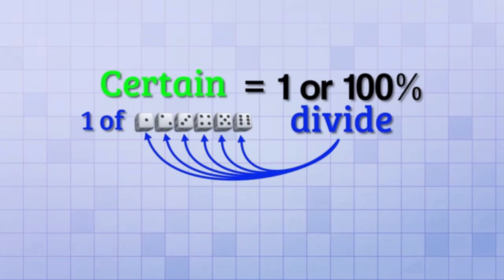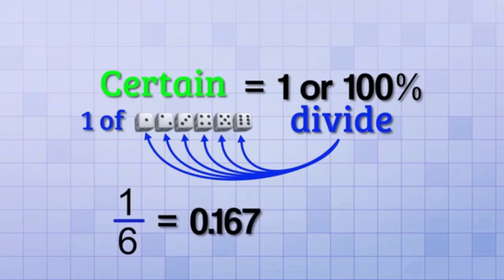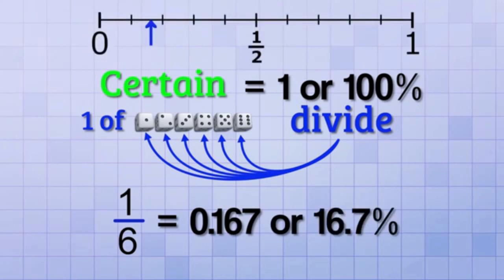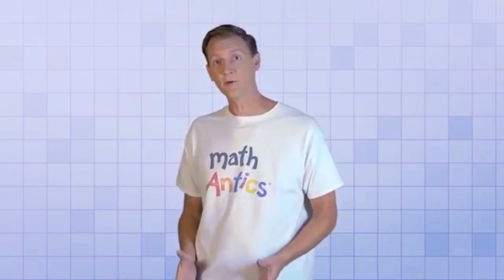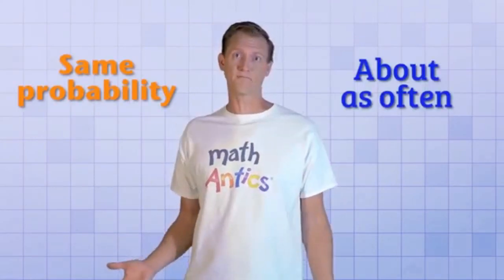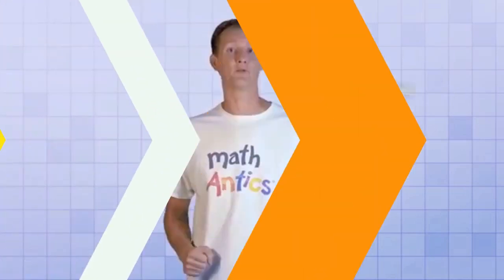But with the die, we need to divide the probability up evenly between 6 possibilities. 1 divided by 6 is 1/6, which is equivalent to 0.167 or 16.7%. So that would be right here on our probability line. That means it isn't likely that I would roll a 3, for instance, but it's just as likely as rolling any other number. And since all 6 numbers have the same probability, each number should come up about as often as the others. To see if they do, I'm going to conduct some trials.